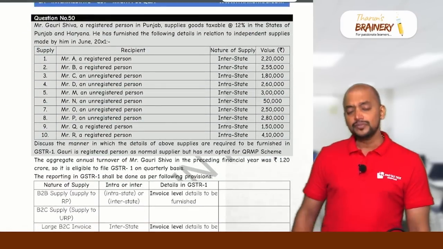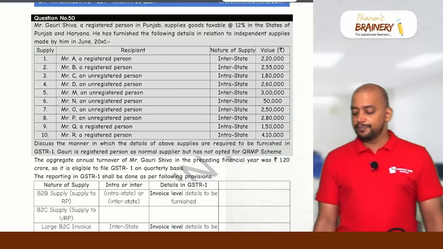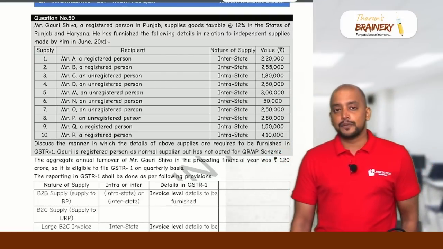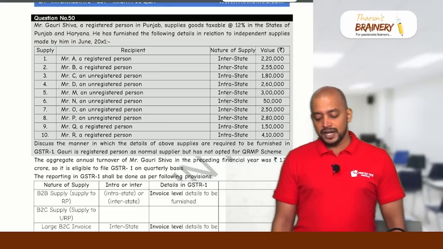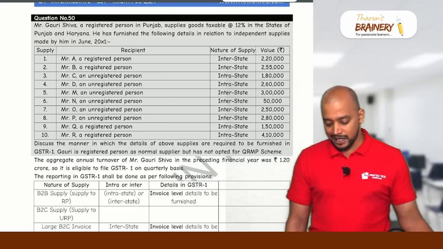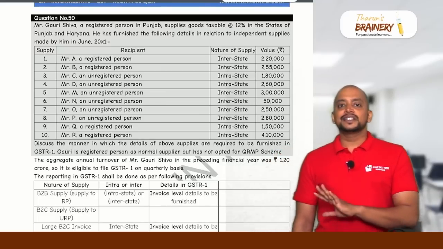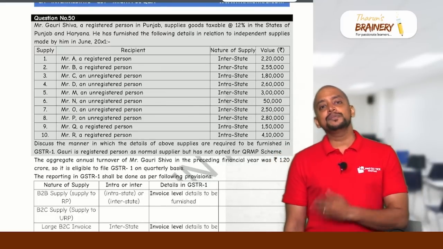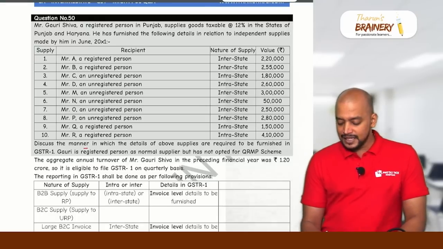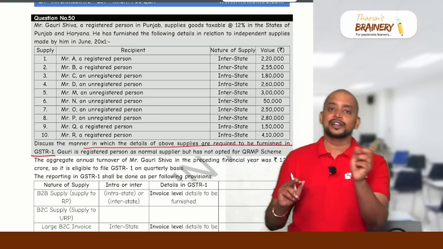Then last question. Mr. Gauri Shiva, a registered person in Punjab, supplies goods taxable at 12% in the states of Punjab and Haryana. He has furnished the following details in relation to independent supplies made by him in June. So whenever it is B2B supplies, always we need to report in GSTR1. Discuss the manner in which details are required to be furnished in GSTR1, invoice wise or consolidated.